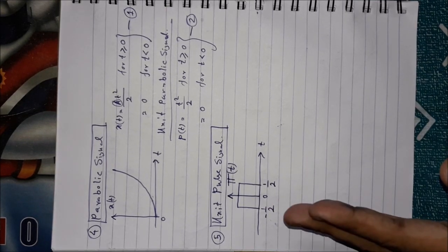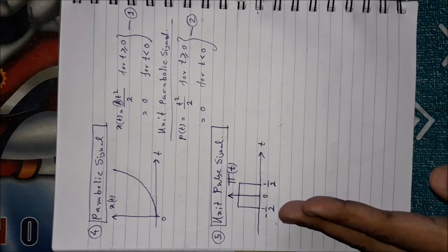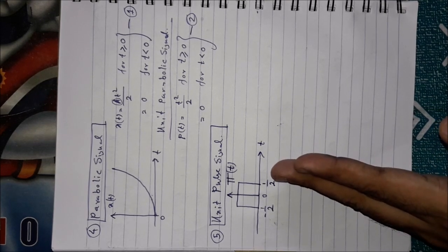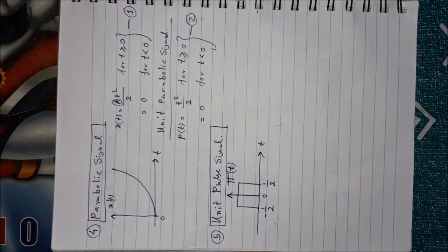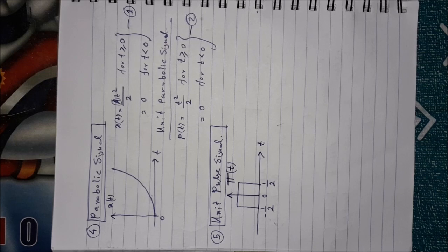It starts at minus half second, suppose, and it ends at plus half second. Now how can you mathematically define this unit pulse signal? By using some standard signal, that means one which has already been taught in this class. Now see which particular signal has a similar nature to the pulse signal.